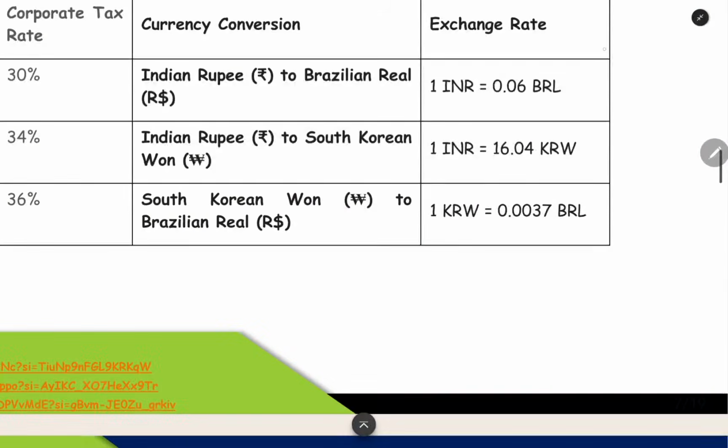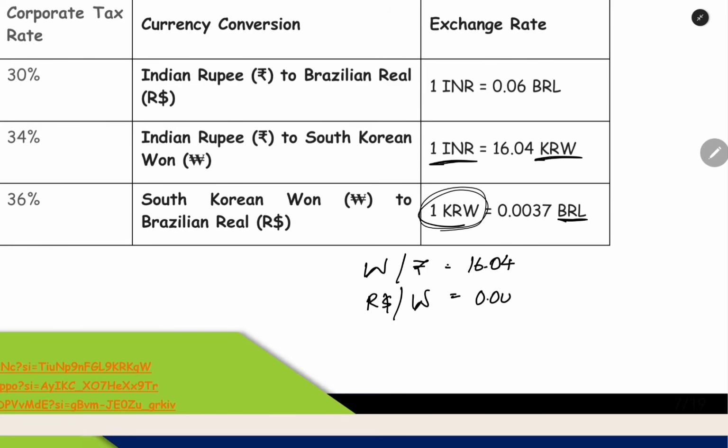Now this also we can convert. For 1 rupee, this much Korean won. Korean won per rupee is 16.04. The next thing is R$ for 1 Korean won. R$ per won is 0.0037. The same thing I have given below.